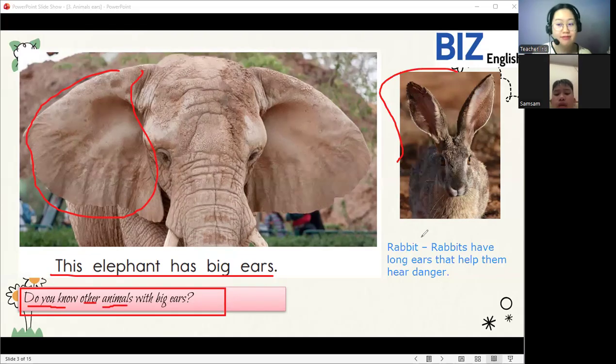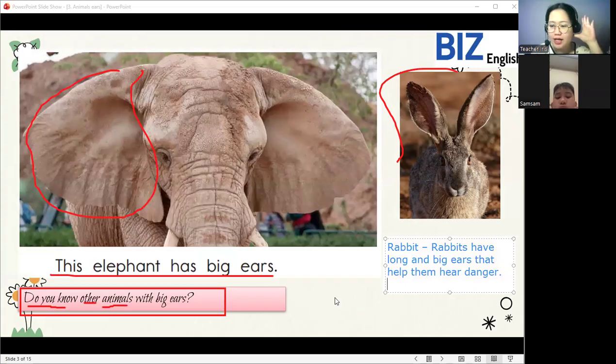Rabbits have long ears. Yes, very good. So rabbits have long and big ears, which help them hear danger. So that is the use of big ears.